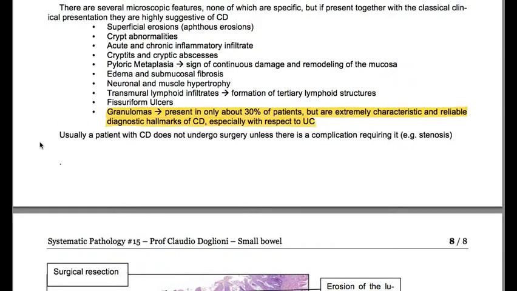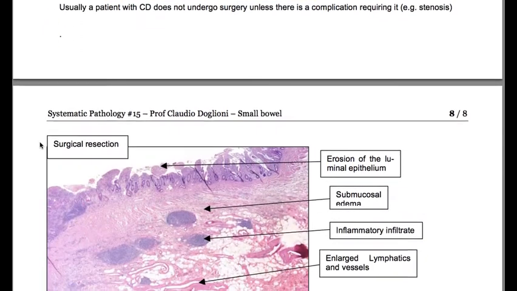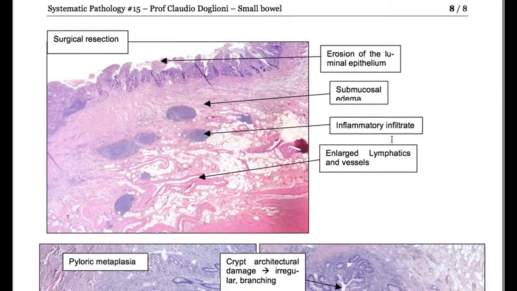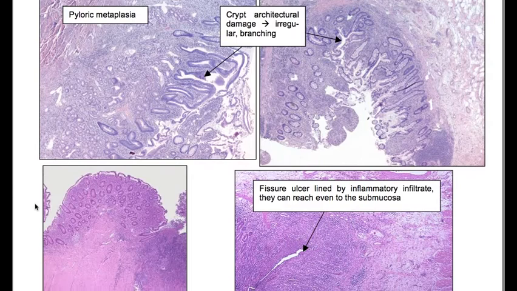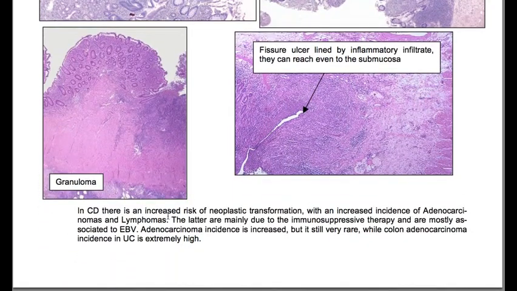Usually, a patient with Crohn's disease does not undergo surgery unless there is a complication requiring it, such as stenosis. So you see here inflammatory infiltrates, submucosal edema, erosion of the luminal epithelium, and large lymphatics and vessels. In Crohn's disease, there is an increased risk of neoplastic transformation, with an increased incidence of adenocarcinomas and lymphomas. The latter are mainly due to immunosuppressive therapy and are mostly associated to EBV. Adenocarcinoma incidence is increased, but is still very rare, while colon adenocarcinoma incidence in ulcerative colitis is extremely high.